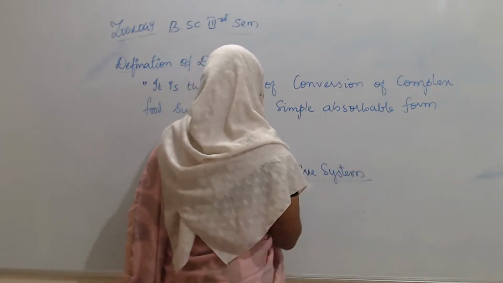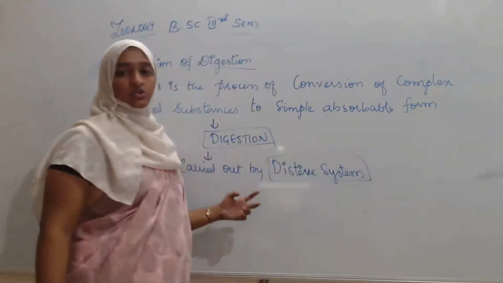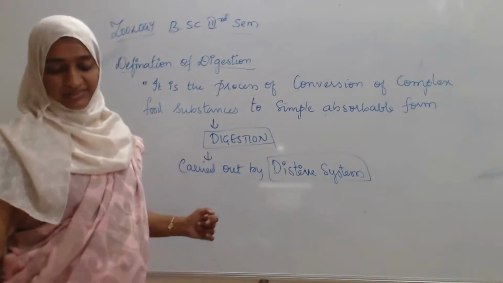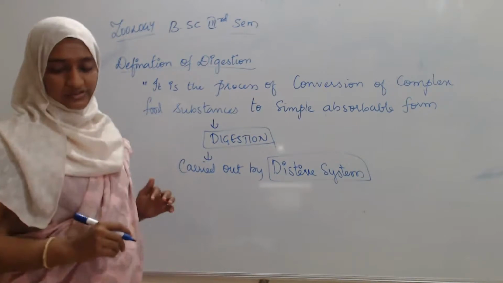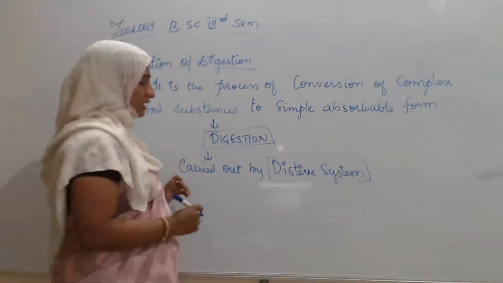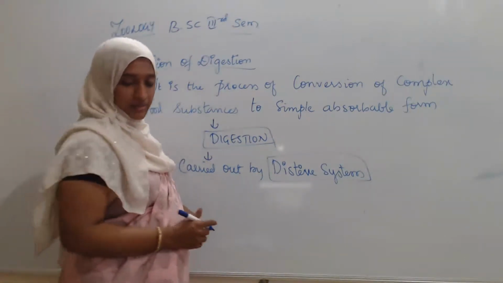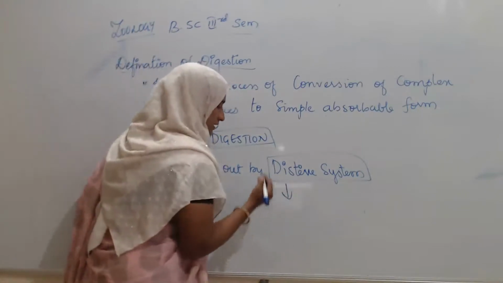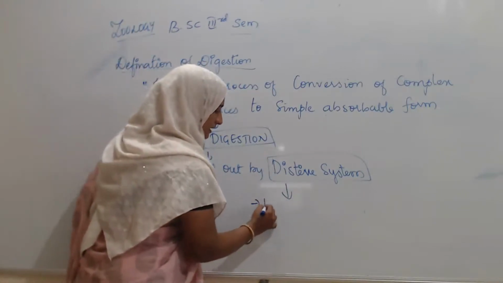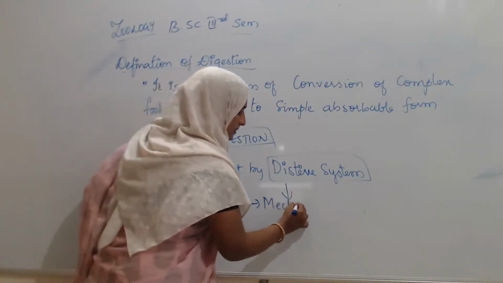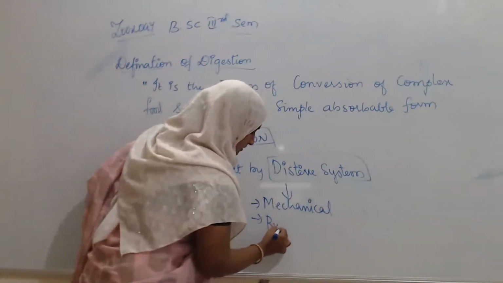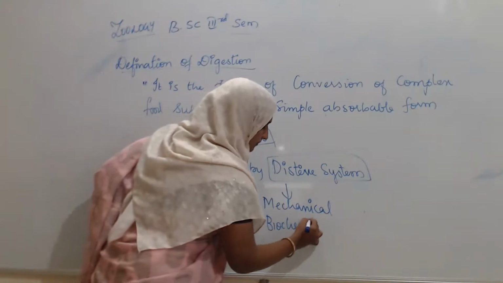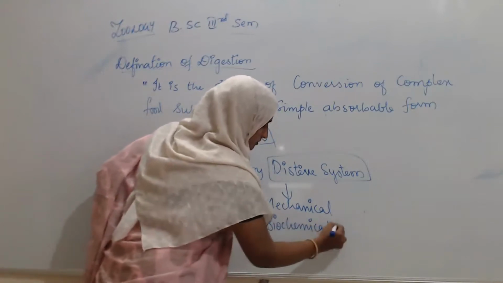In this digestive system, two processes are going to take place. The digestive system involves two methods: the mechanical method and the biochemical method.